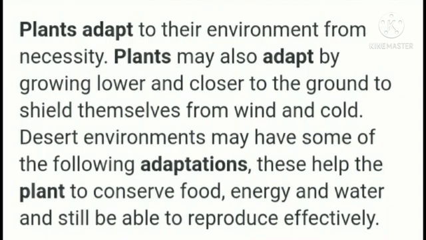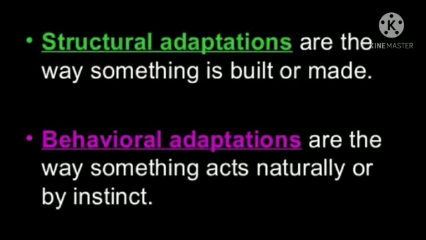These help the plant to conserve food, energy, and water and still be able to reproduce effectively. Structural adaptations are the way something is built or made. Behavioral adaptations are the way something acts naturally or by instinct.